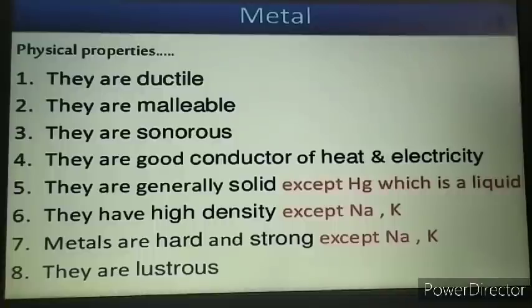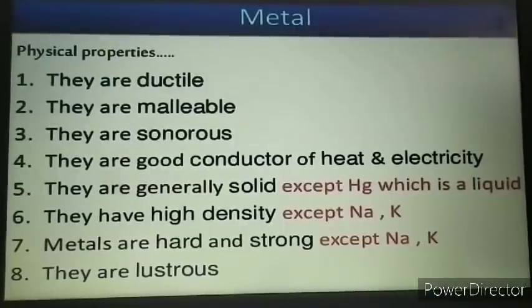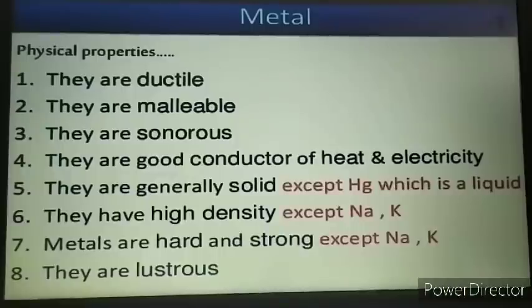As you can see here in the module, there is a list of around 8 physical properties which says that metals are ductile in nature, they are malleable, they are sonorous, they are good conductors of heat and electricity, and they are generally hard, that is why they are solid in state except mercury, its symbol is Hg.